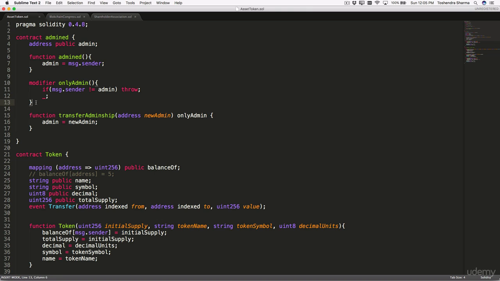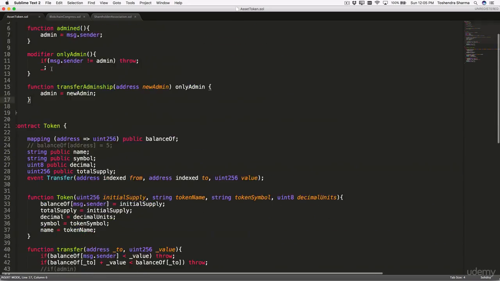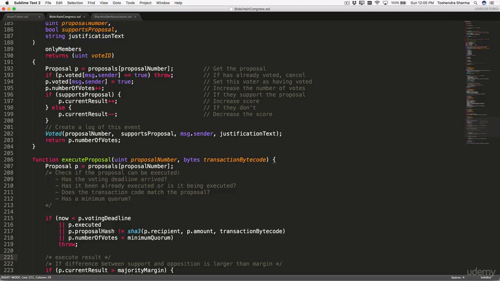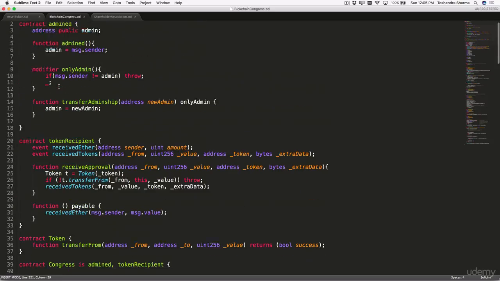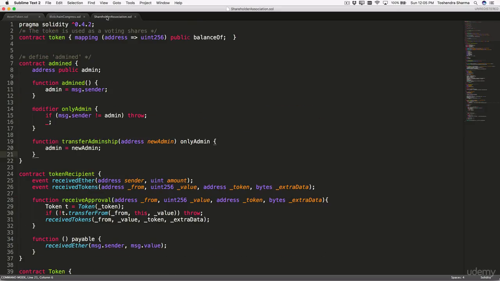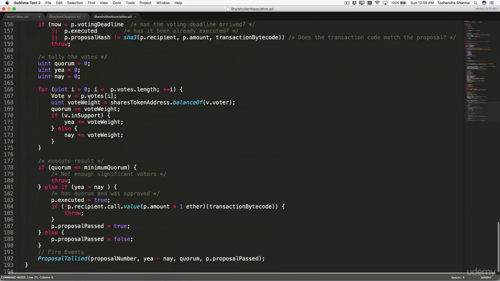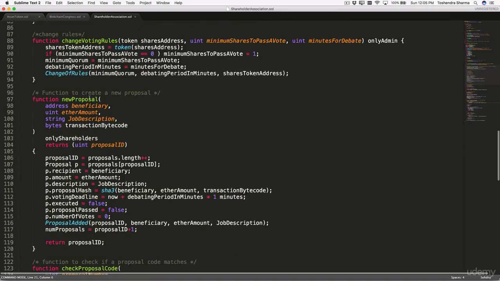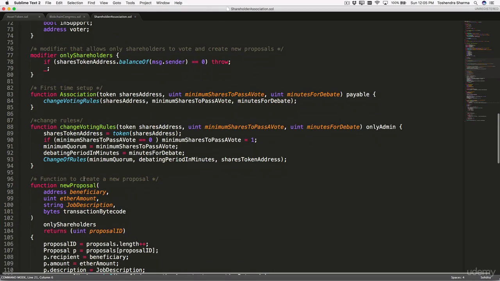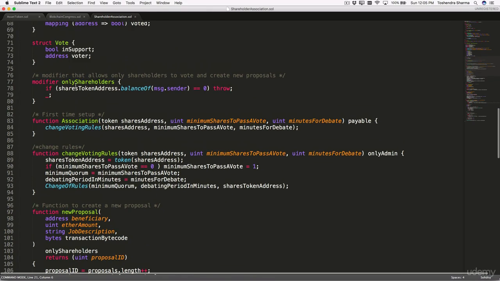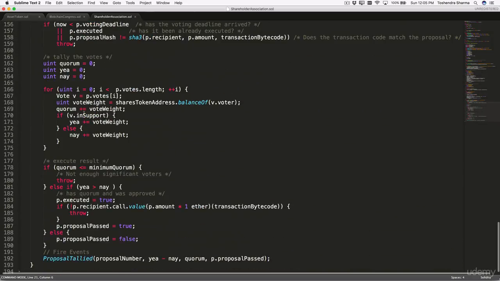We'll install Mist or the Ethereum wallet, then set up syntax highlighting in the Sublime text editor, and then we'll code. This will be the token which will represent the shares. This will be the blockchain congress, where we'll write the rules for the blockchain congress, and then we'll write the shareholding organization, with all the methods and functions for the new proposal, changing the voting rules, creating the associations and the modifiers, and everything.